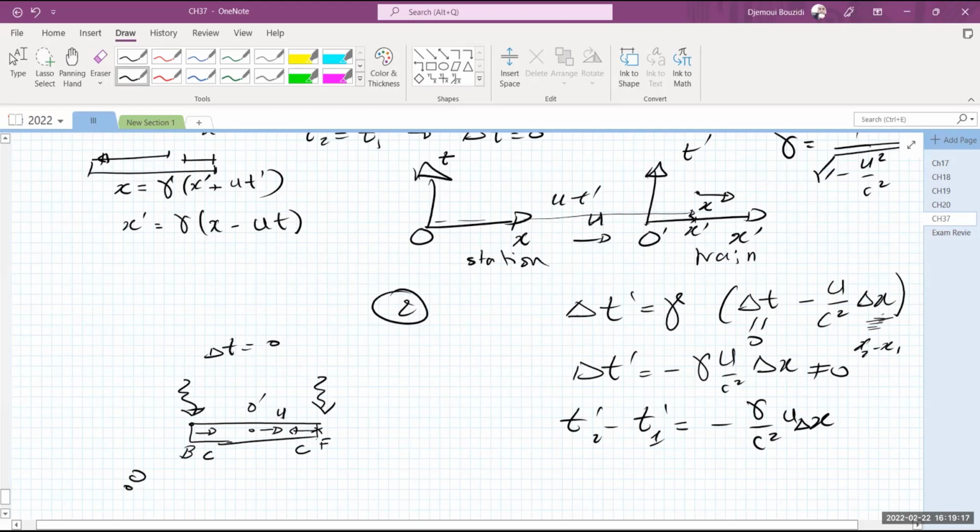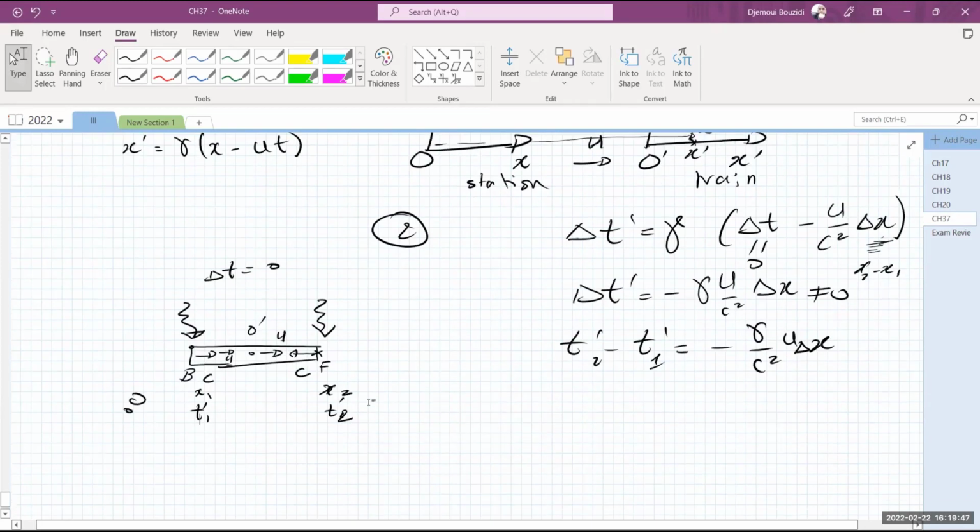So he will see the first light from the front end first. This is x2. And then later on, because he's moving away with the velocity u from this one, the light from the back will catch up with him. So he will see that the front event took place first, and then later the back one. So t2 prime is recorded first for him, and then later on t1 prime. You guys understand now how his perception of time has shifted in such a way?